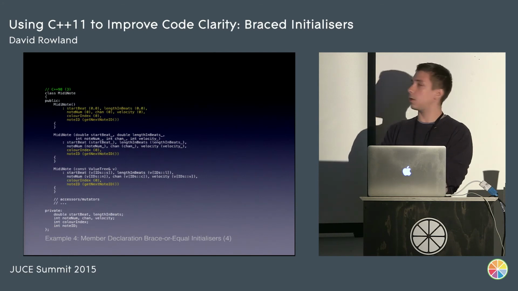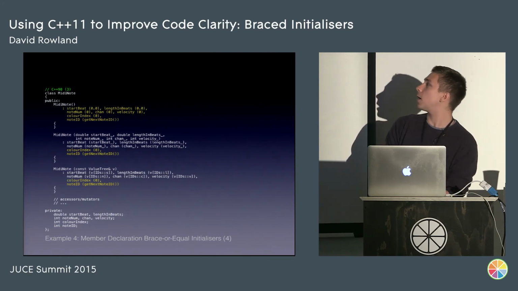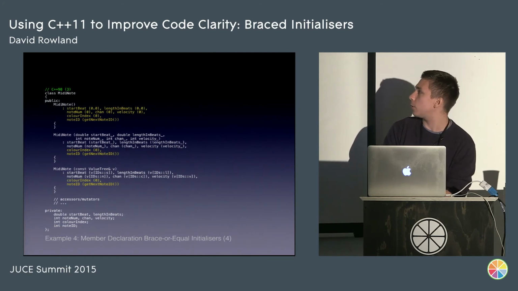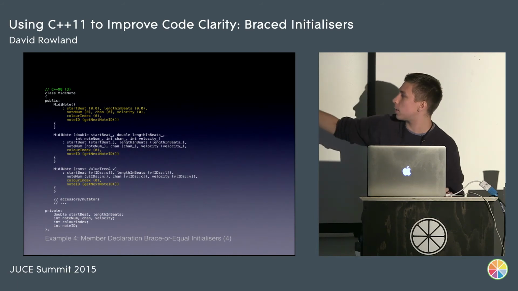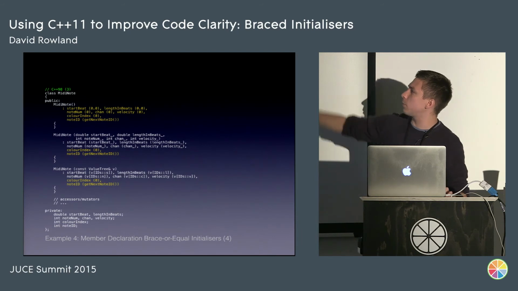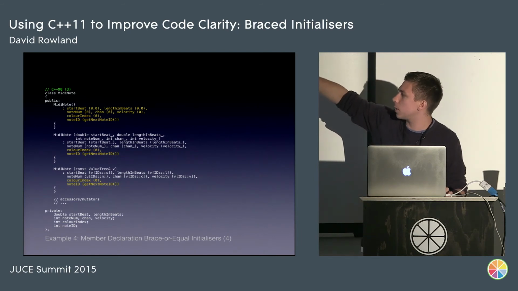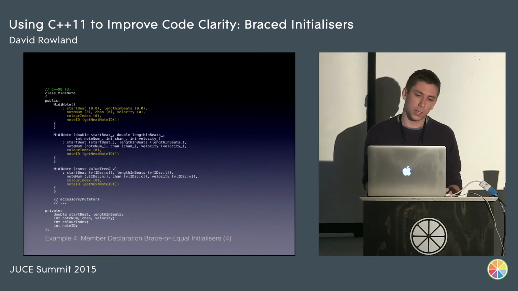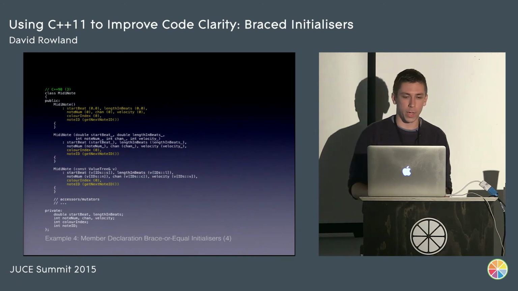So what's bad about this? There's a lot of repeated code. We've initialized color index to 0 3 times, note ID to get next note ID 3 times, and we kind of just repeated for the default constructor all the arguments. They're all just zeros. That seems like a bit of a waste.